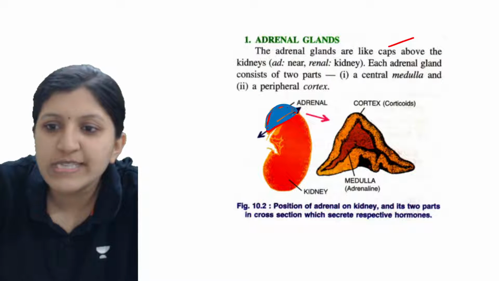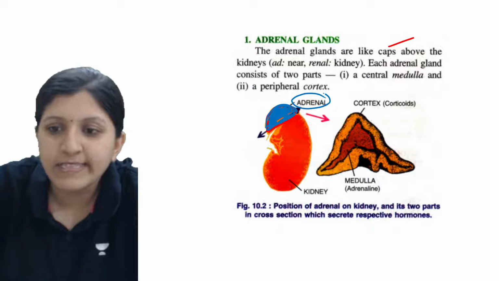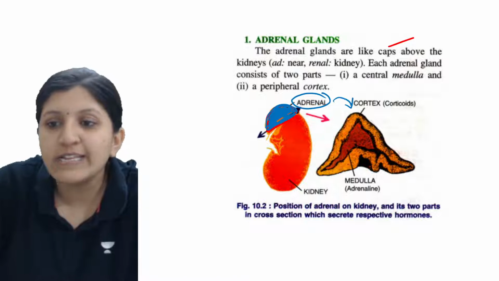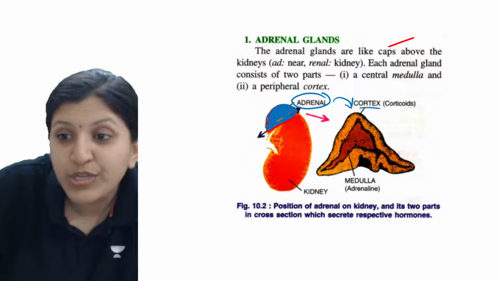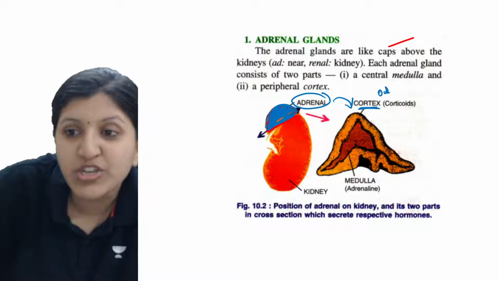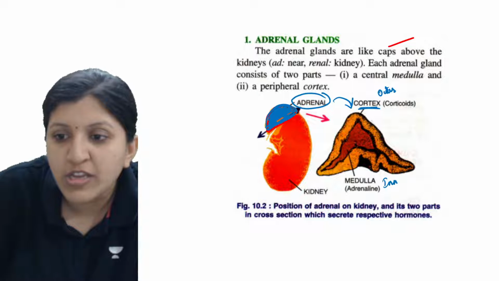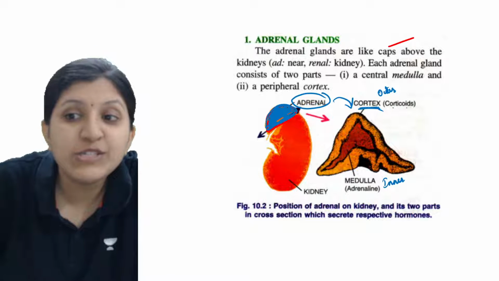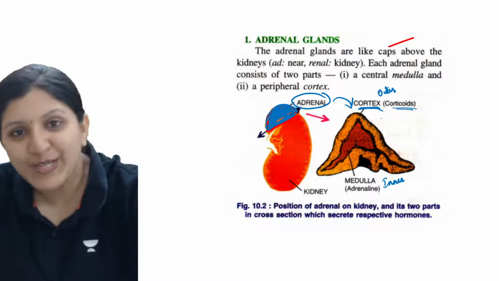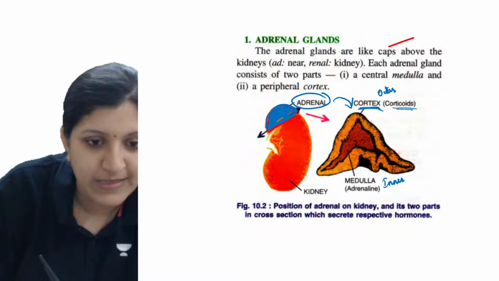This cap-like structure is nothing but the adrenal gland, and they have shown this adrenal gland itself here. You can see the outer region is the cortex, and the inner region is basically the medulla. The cortex is going to synthesize some corticoid hormones, so that is this part. Let me just highlight it.